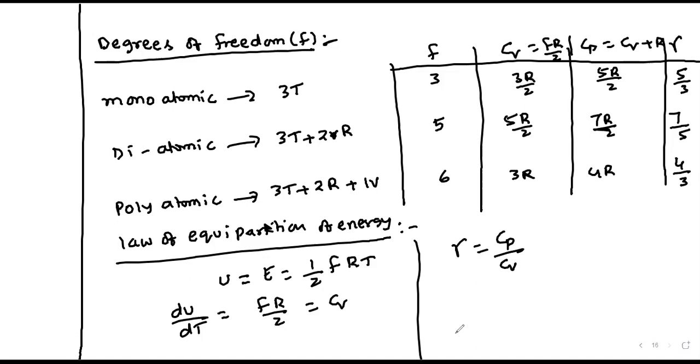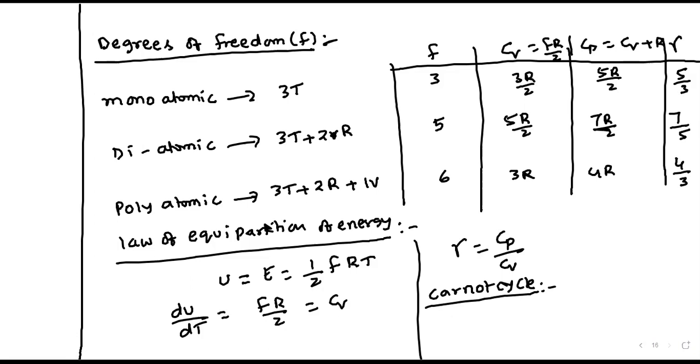Okay, fine. That is specific heats, and next it is the Carnot cycle. Before going to the Carnot cycle, we are having the cyclic process and non-cyclic process, or reversible process and irreversible process.